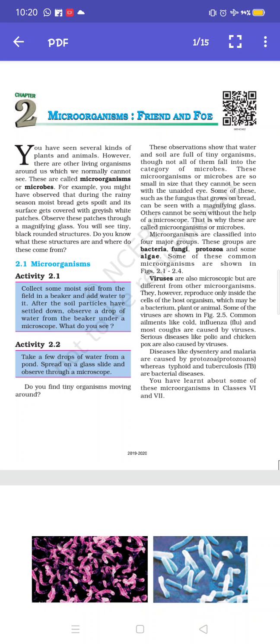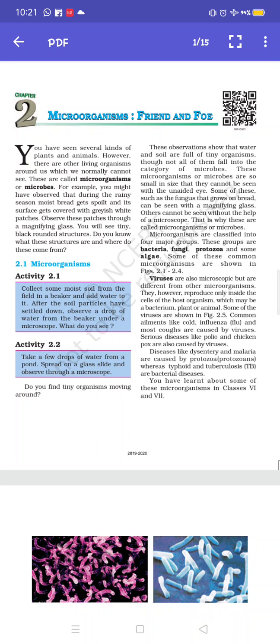Viruses are also microscopic but are different from other microorganisms. We will discuss viruses later, and why they are different from other microorganisms. Firstly we will discuss these four groups of microorganisms, that is bacteria, fungi, protozoa, algae.